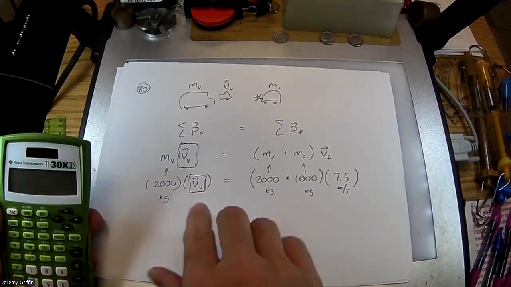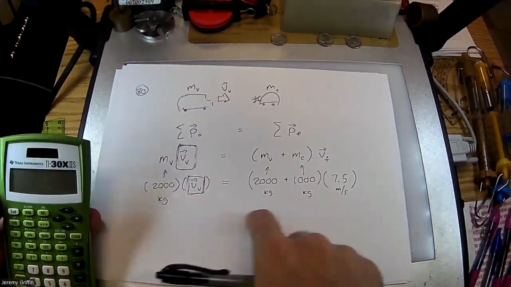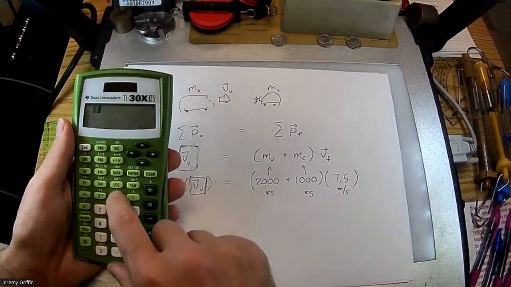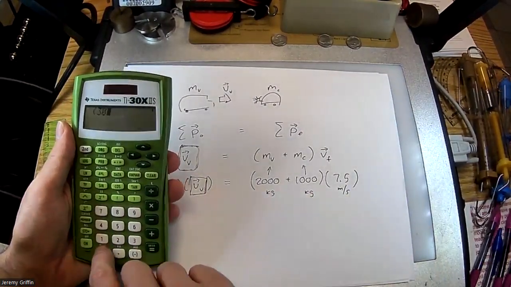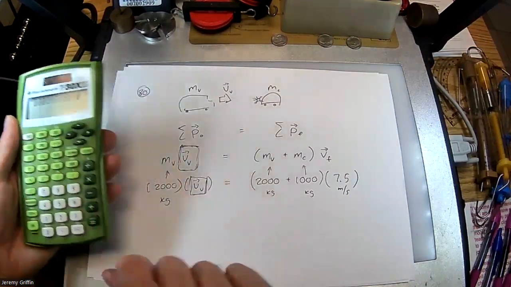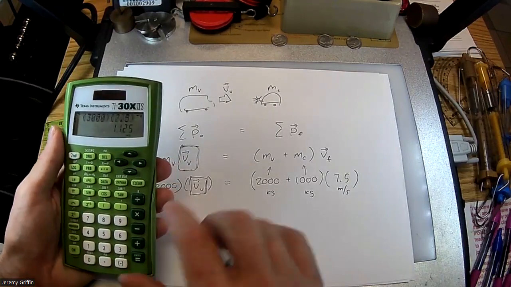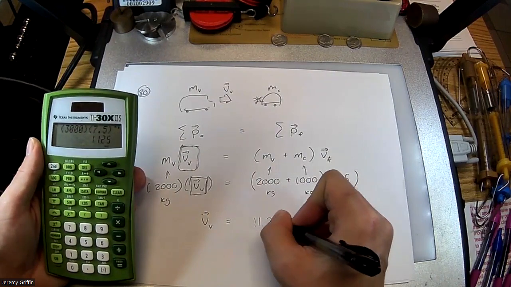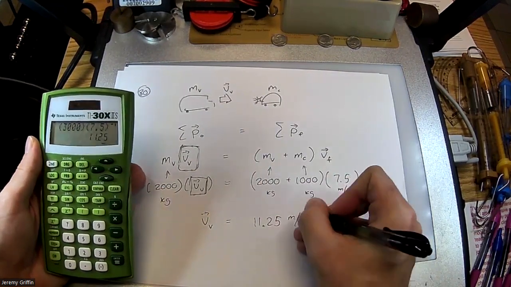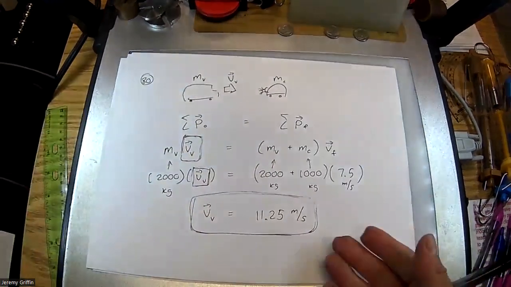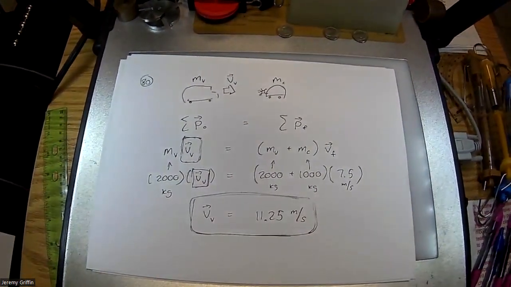Oh, well, looks like algebraically we just divide down the mass of the van. That's it. Divide down 2,000 kilograms. So this looks like 3,000 kilograms times some meters per second, and then divide by the mass of the van. I'm looking at the initial velocity of the van was this many meters per second. So that's how fast the van was going. And if we've got two drivers with two different stories about what happened, well, here's what the numbers say. So I know the answer. Okay, guys, good there?